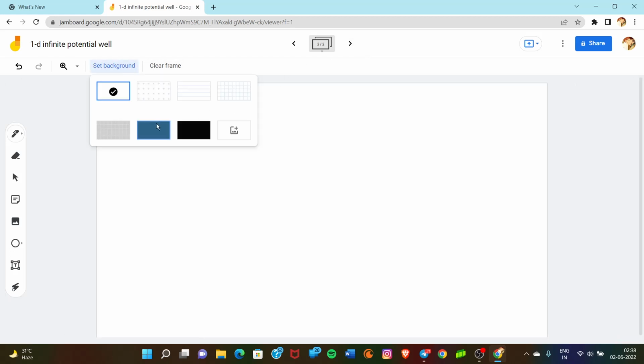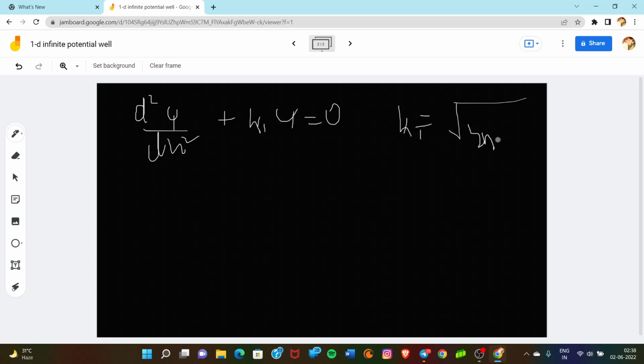Now we can write del square phi upon del x square plus k1 square phi is equal to 0, where I have put k1 equal to under root 2mE upon h bar.